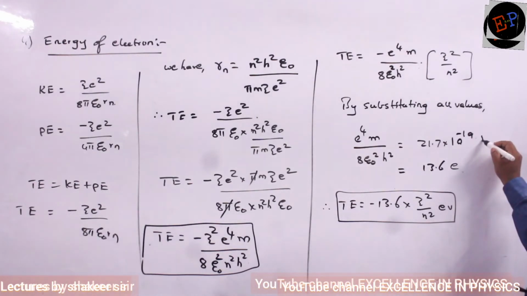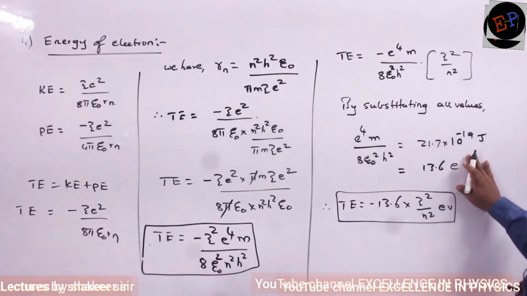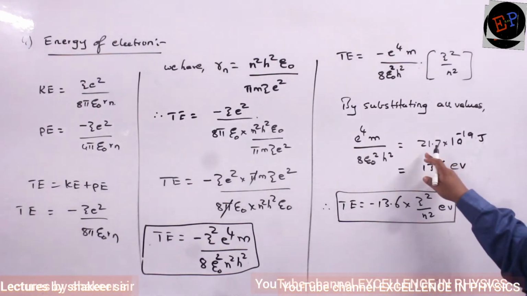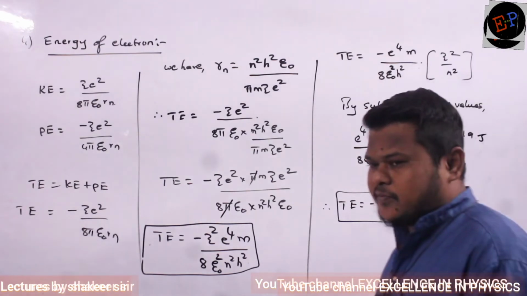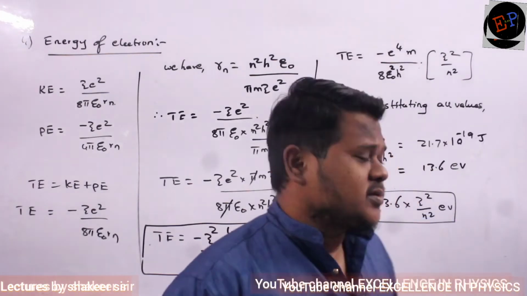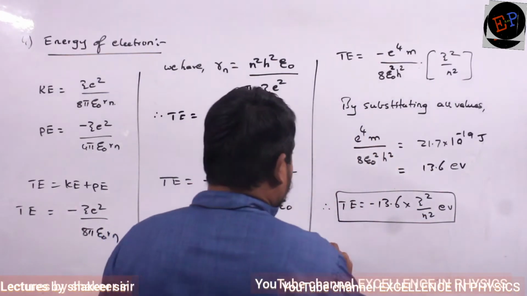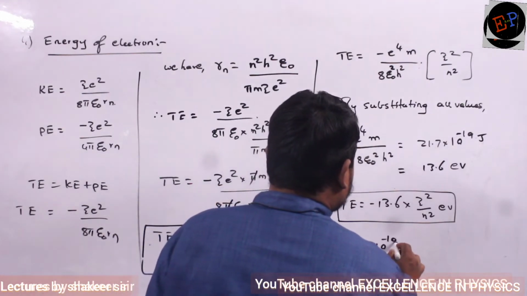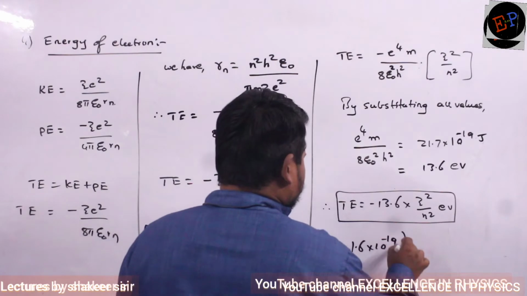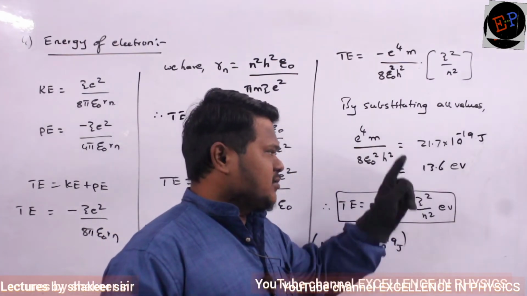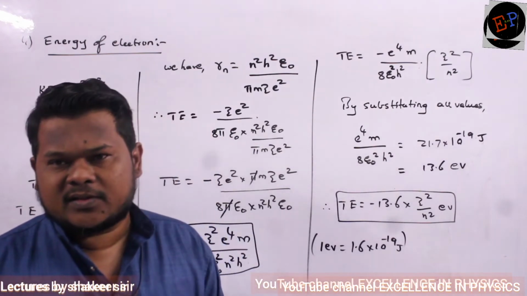Able to understand? So in terms of joules, what is the value I will get? In terms of joules, I will get 21.7 into 10 power minus 19 joules of energy. And we know how to convert joules into electron volts. 1 electron volt is equal to 1.6 into 10 power minus 19 joules. Clear? So if I convert this joules into electron volts, then it converts into 13.6 electron volts.